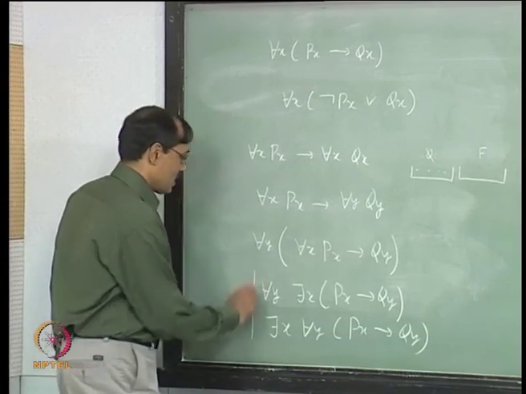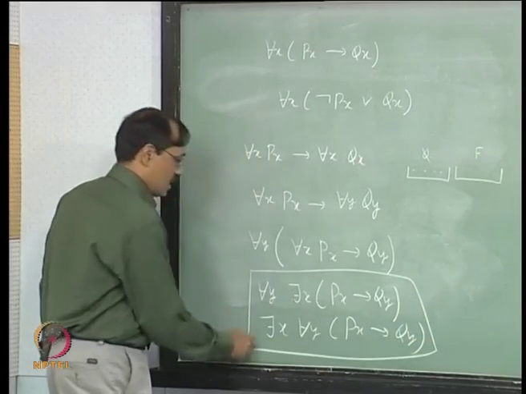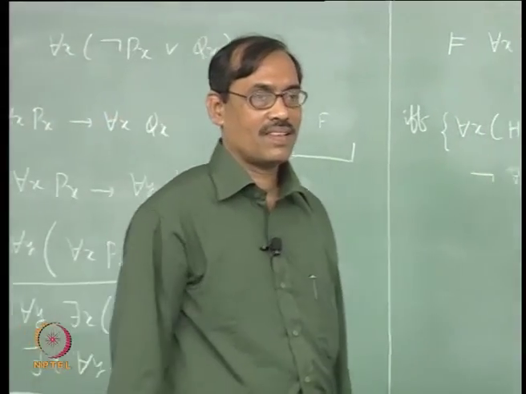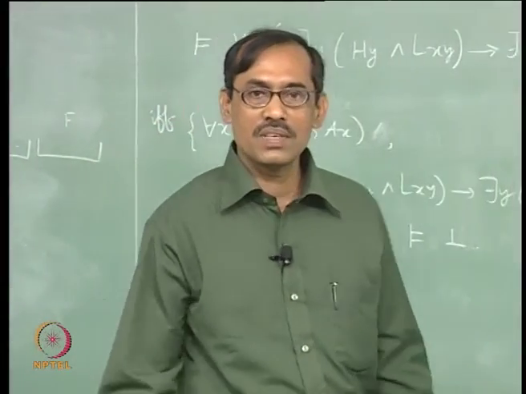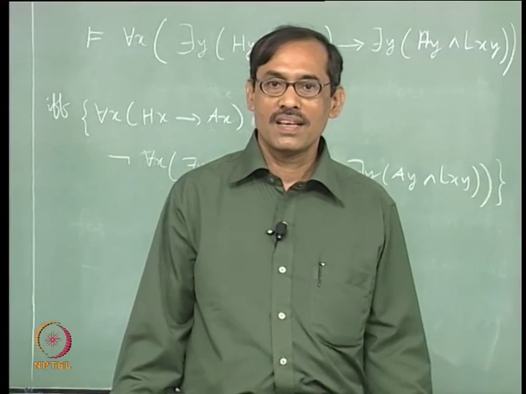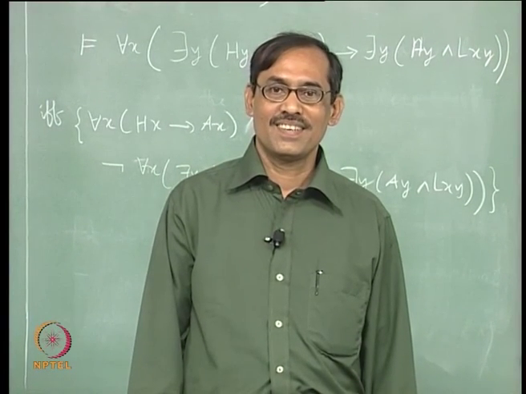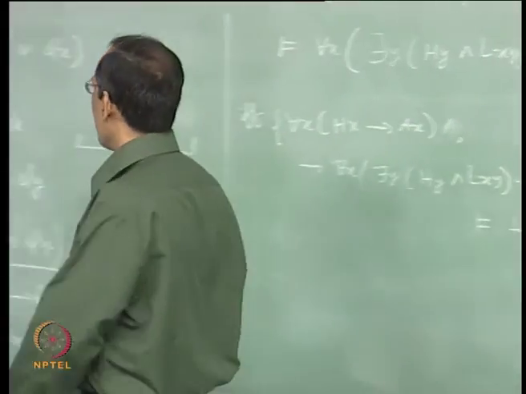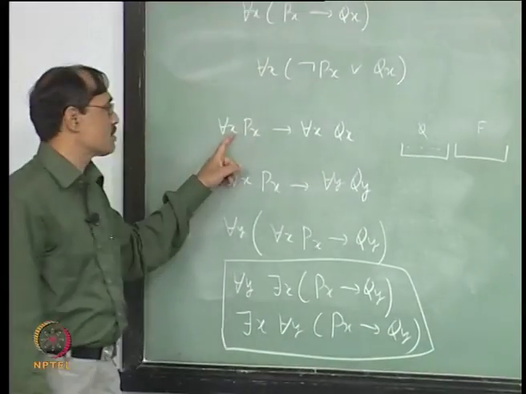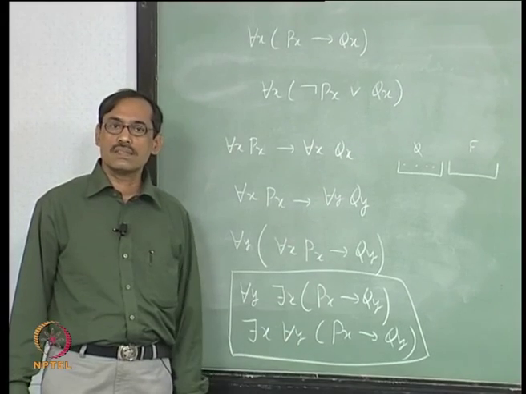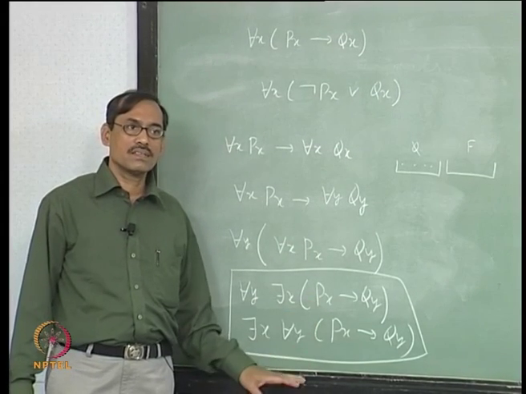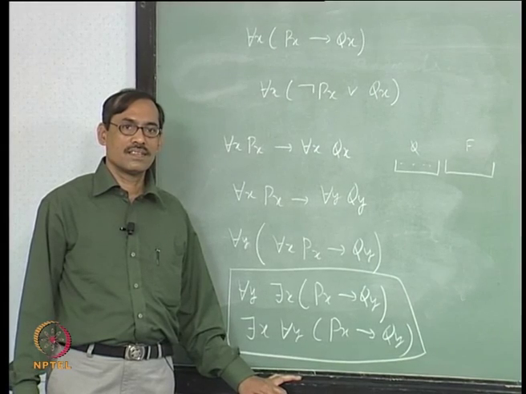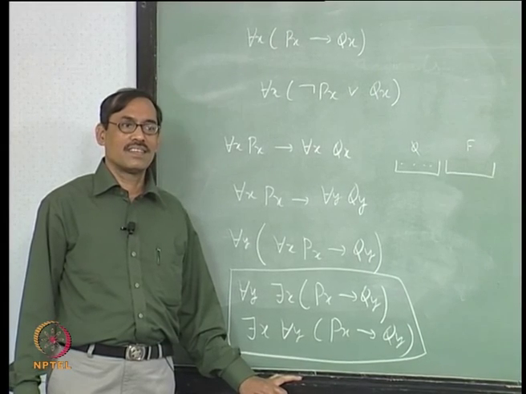Well, this is an exercise. Now, find out whether they are equivalent or not. They are not equivalent. But we are getting there through equivalences only. So each of them individually is not the same, you do not have to get the same one. But each of them is equivalent to for each x Px implies for each x Qx. So they should be equivalent, right?